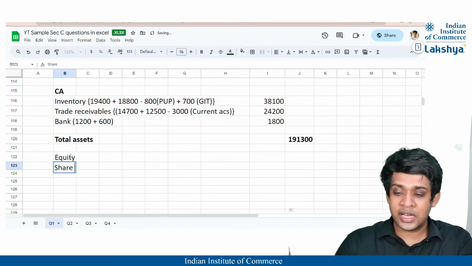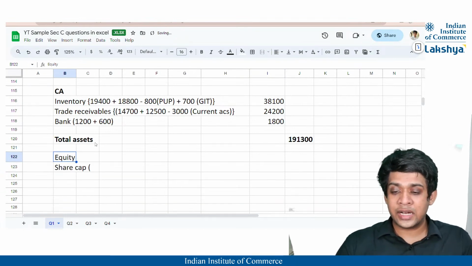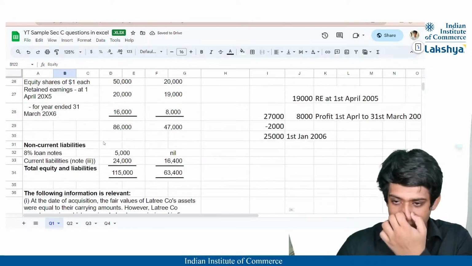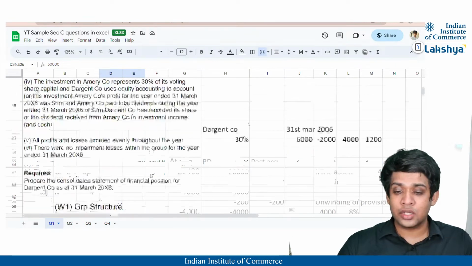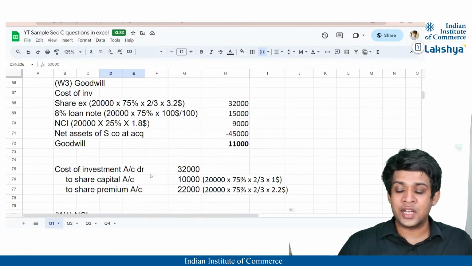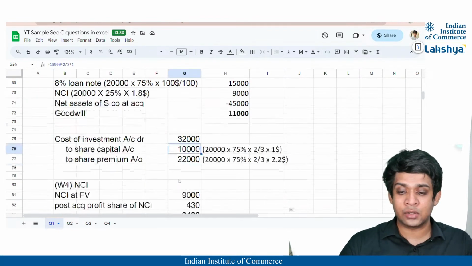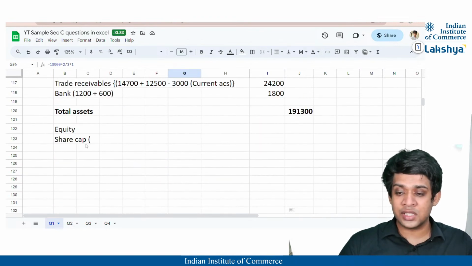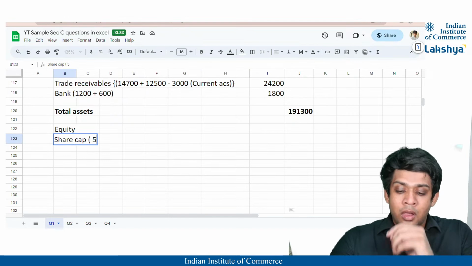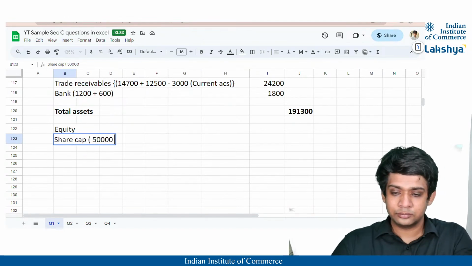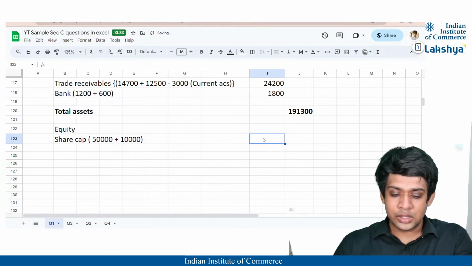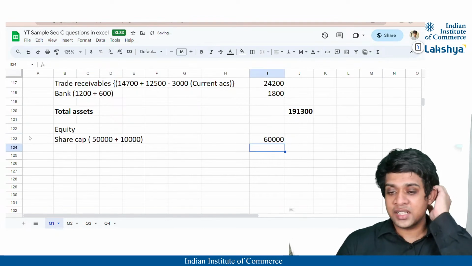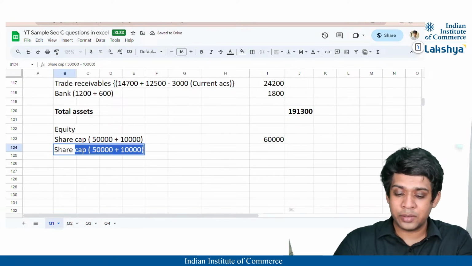So in our equity, there will be share capital, right? What is the share capital? The share capital only of the parent company will be stated, that is 50,000, plus also we passed this journal entry. We made a share exchange which has increased our share capital by 10,000, correct? So 50,000 plus 10,000, which is nothing but 60,000. Then we had share premium also because of the share exchange.